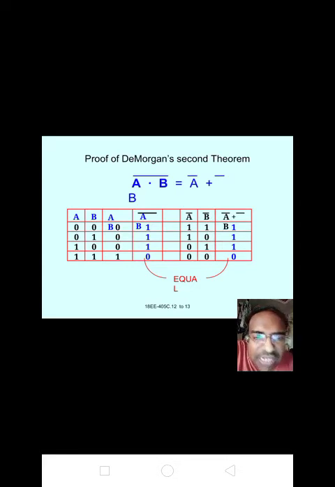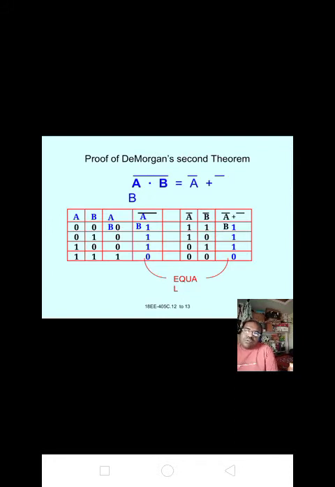For the RHS, A bar is the complement of A and B bar is the complement of B. For the complement of A, 0 means 1, 0 means 1, 1 is 0, 1 is 0. For B bar, the complement of B, 0 means 1, 1 means 0, 0 means 1, 1 means 0. If we add these two complements, that is A bar plus B bar, we get the output 1 plus 1 is 1, 1 plus 0 is 1, 0 plus 1 is 1, 0 plus 0 is 0.